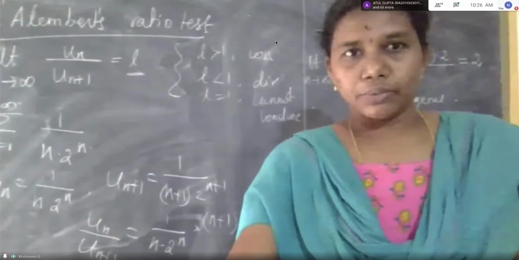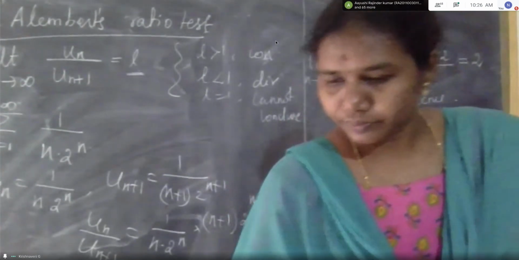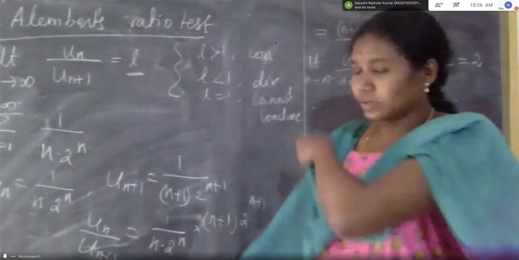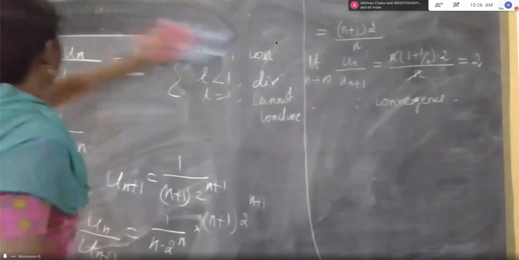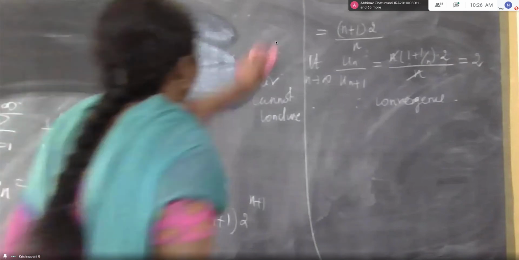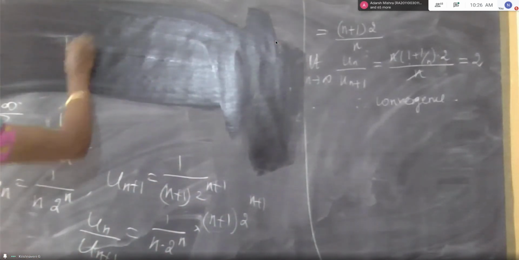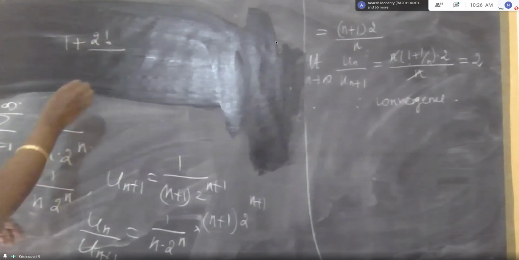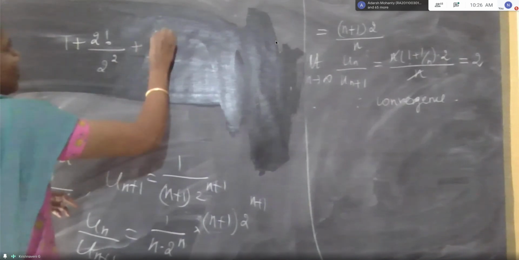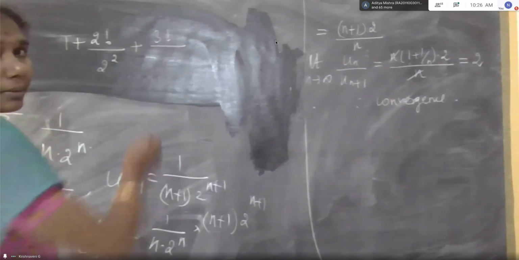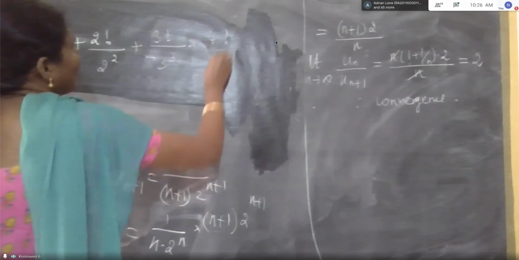Okay, I'll give one more problem. Write down the series I will give you: 1 plus 2 factorial by 2 square plus 3 factorial by 3 cube plus 4 factorial by 4 power 4 plus, etcetera.